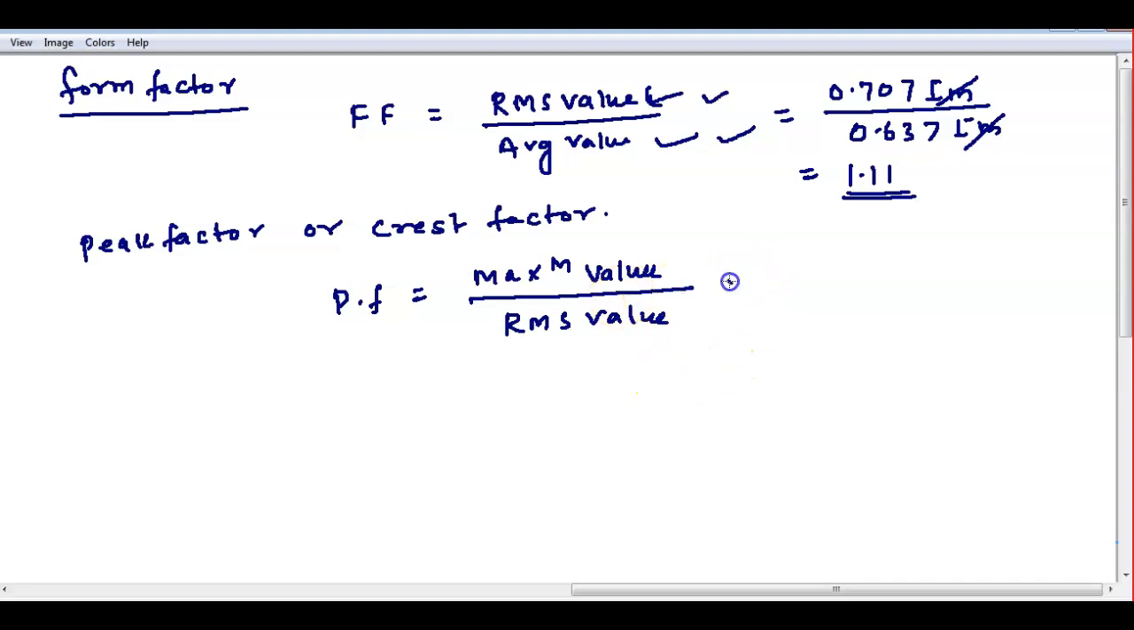Similarly, the maximum value is represented as Im, and the RMS is represented as 0.707 Im. So 1 by 0.707 is root 2, which gives 1.414. This is also a constant.